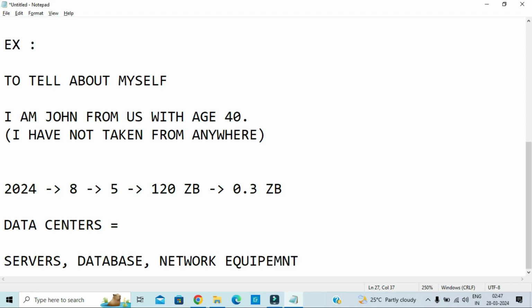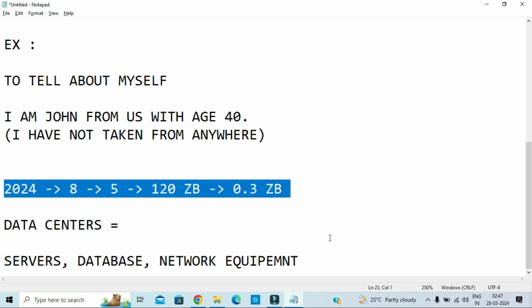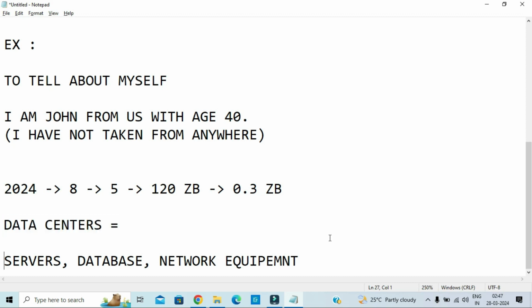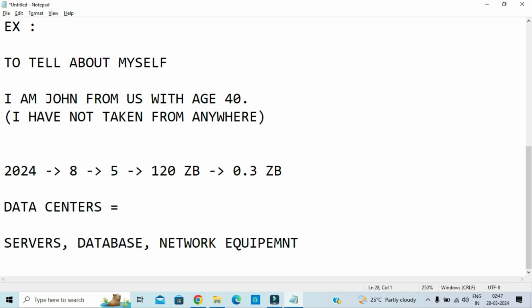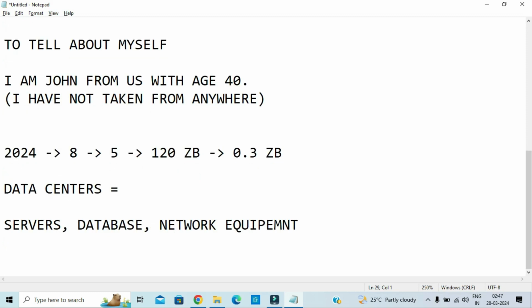So many things are present in data centers. To store and handle this much data, we require data centers. Data centers have a lot of storage devices and network devices.